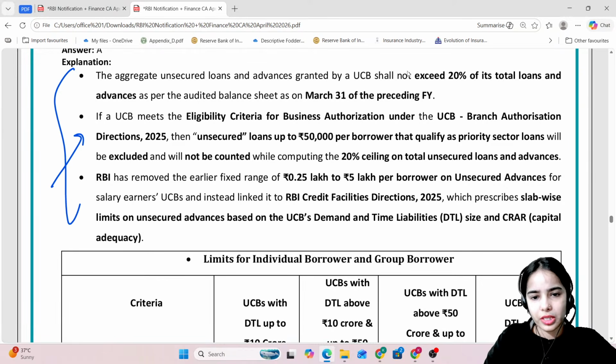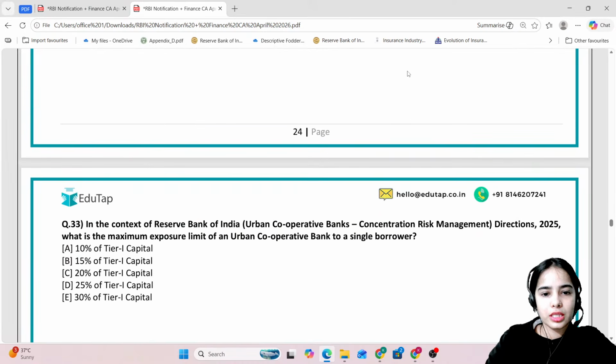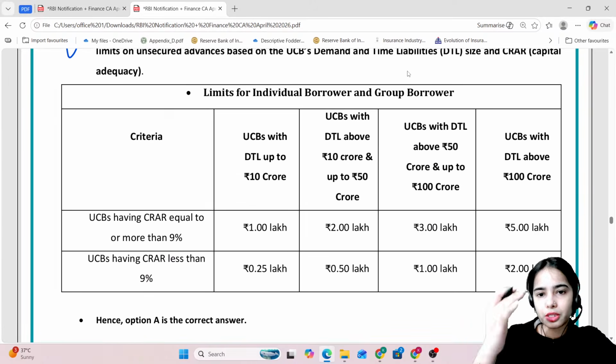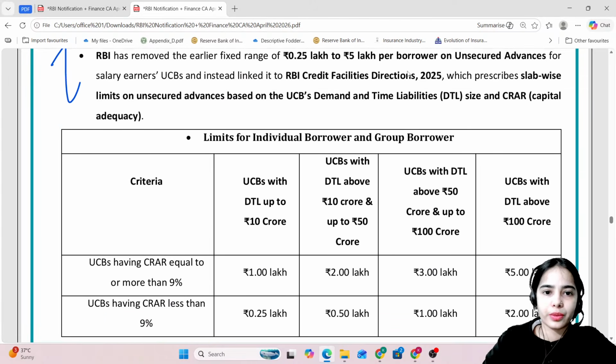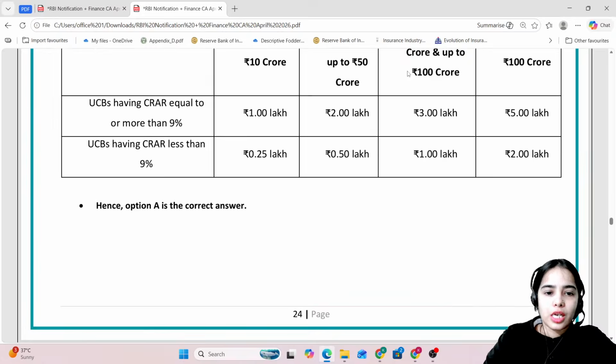So this we have recently discussed in the Finance 360-degree session also. In the course also we have discussed this. In the live class also we have discussed this. So I'm not going to go too much in depth, but just read through it once so that you have the clarity. Okay. Now coming to the next question.